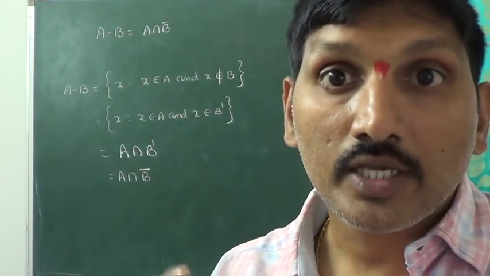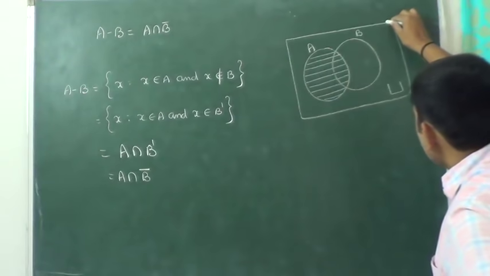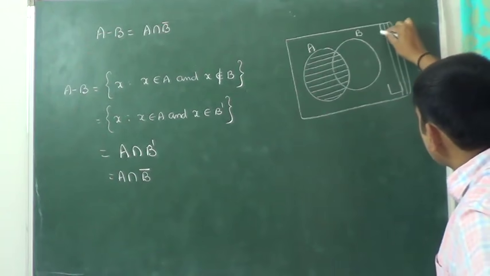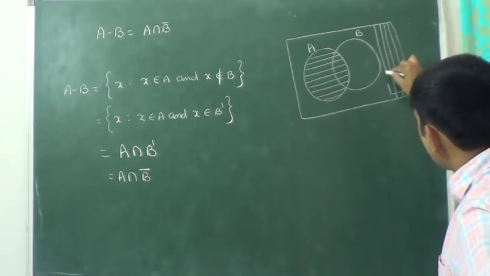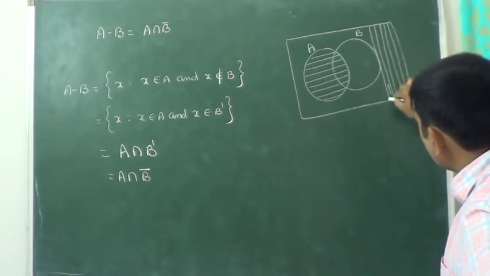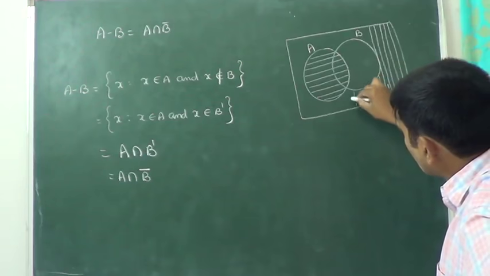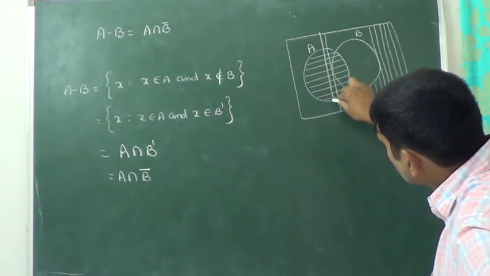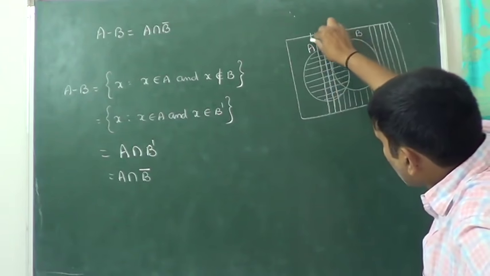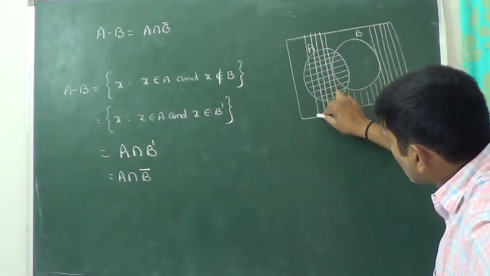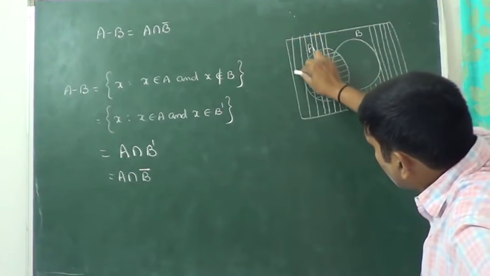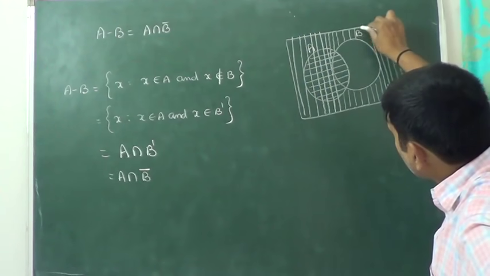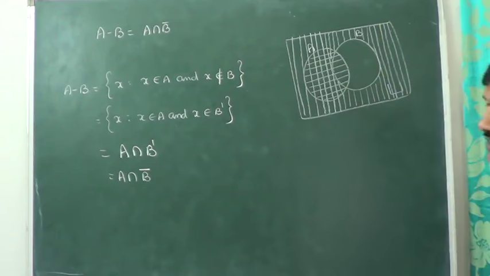B bar means except B. The portion which I am shading now with vertical lines represents the universal set minus B, excluding B. From the entire universal set, we have to exclude B. The vertical lines represent B dash, the entire vertical portion except B. Agree or not? The entire vertical lines represent B dash.